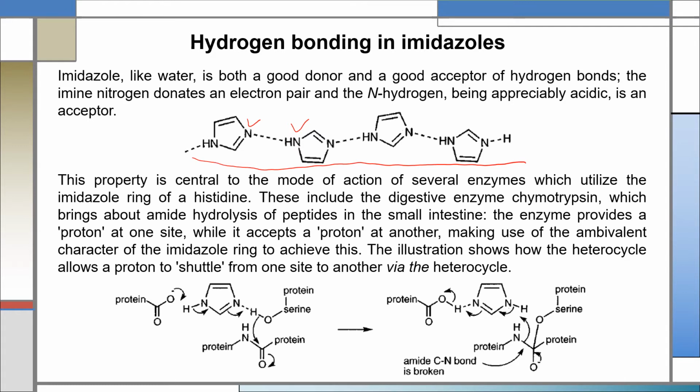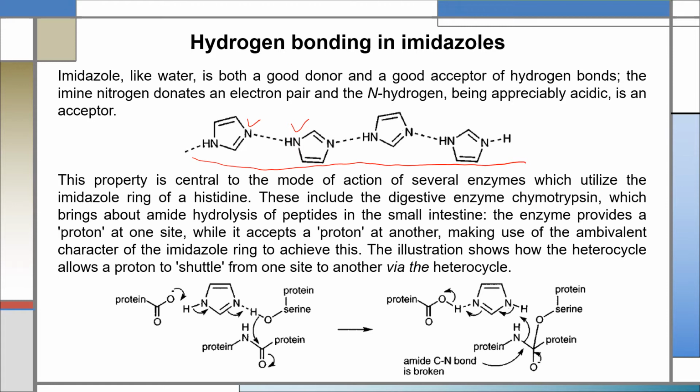This property is central to the mode of action of several enzymes which utilize the imidazole ring of a histidine. These include the digestive enzyme chymotrypsin, which brings about amide hydrolysis of peptides in the small intestine.